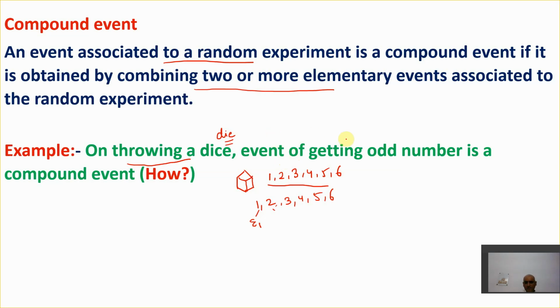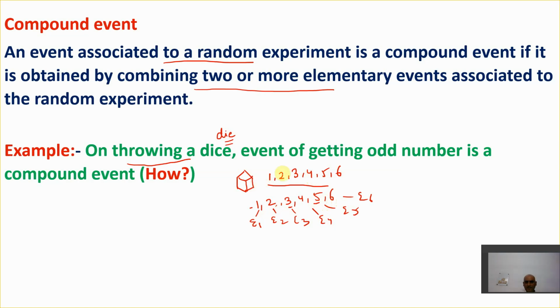So we want an event of getting an odd number. The odd numbers here are 1, 3 and 5. So the event of getting an odd number is a compound event. Why? Because these are three. This is elementary event number 1, elementary event number 2, number 3, number 4, number 5, number 6. So these are the 6 elementary events involved here. Why 6 elementary events? Because these are the 6 possible outcomes on throwing a dice, and each outcome is called an elementary event.